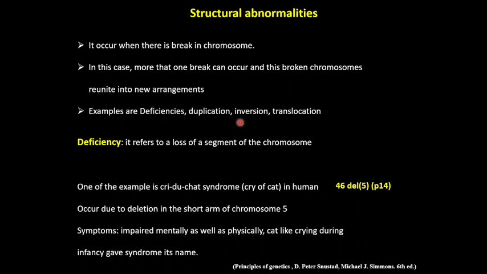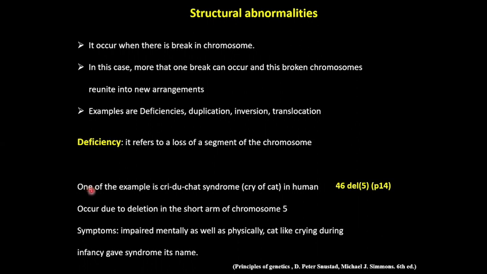So let's begin this rearrangement part with deletion or deficiency. When we find any segment of a chromosome is missing, we call it a deletion or deficiency. Now a question comes to our mind: how do we detect whether there is a deletion or a duplication? The answer is, it can be detected cytologically by observing the banding pattern when we scan the chromosome by Giemsa or quinacrine.